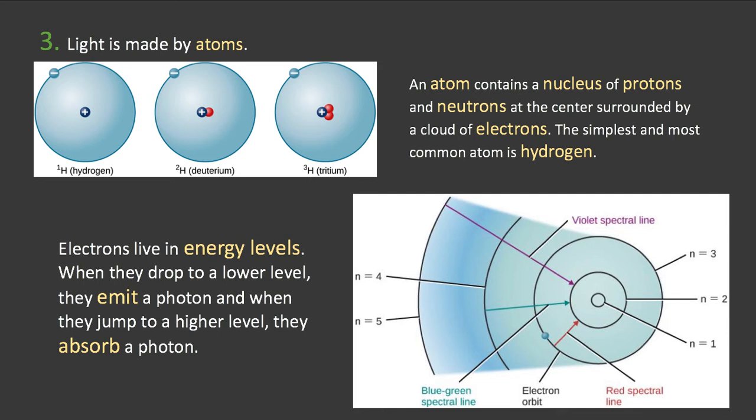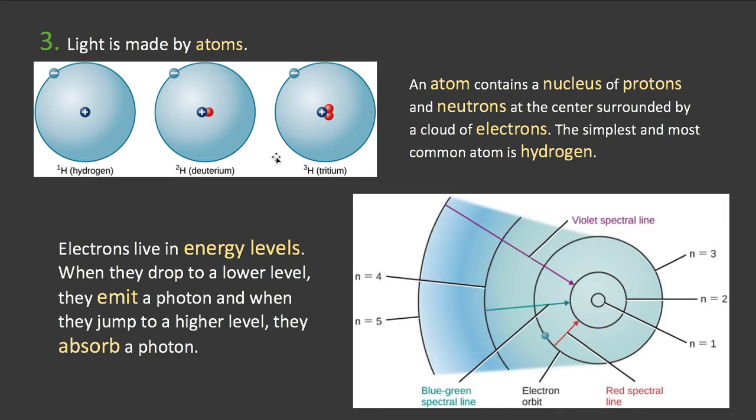It has a nucleus. Protons and neutrons are in the nucleus. The protons have positive charges, the neutrons are neutral, and then surrounding that is a cloud of electrons. The simplest of all these atoms is hydrogen, a single proton and a single electron. That's all there is to it. Most of the universe is made up of hydrogen. And when we get to study stars, we'll see that stars are giant balls of hydrogen gas.